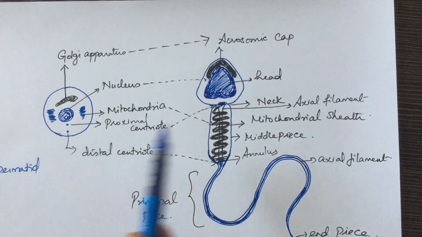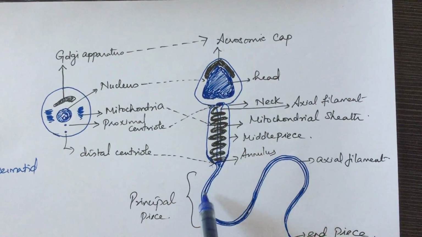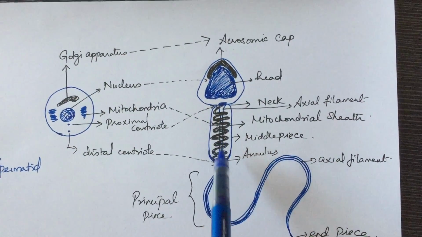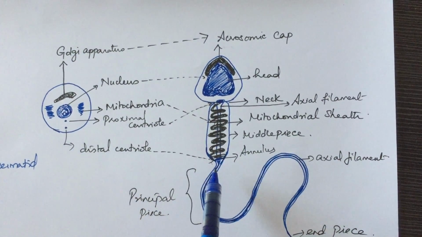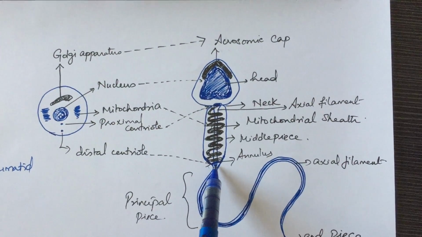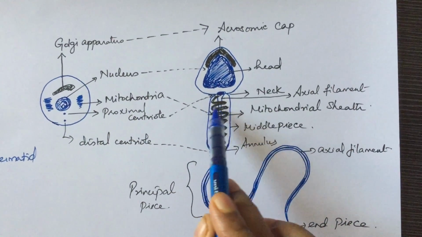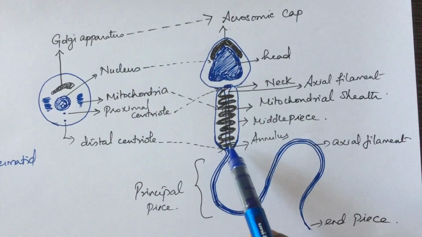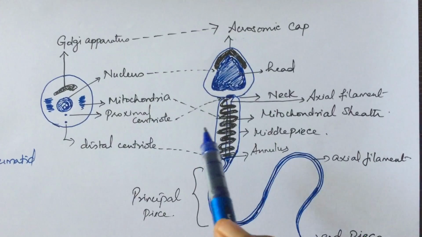The proximal centriole comes and lies in the neck. From the neck, the axial filament appears to arise. The centrioles and the axial filament are involved in the movement of the spermatozoa. The distal centriole becomes spiral and more or less spherical in shape. It forms the annulus at the end of the middle piece. The mitochondria form a sheath around the axial filament of the middle piece. The rest of the axial filament continues as the principal piece and the end piece.